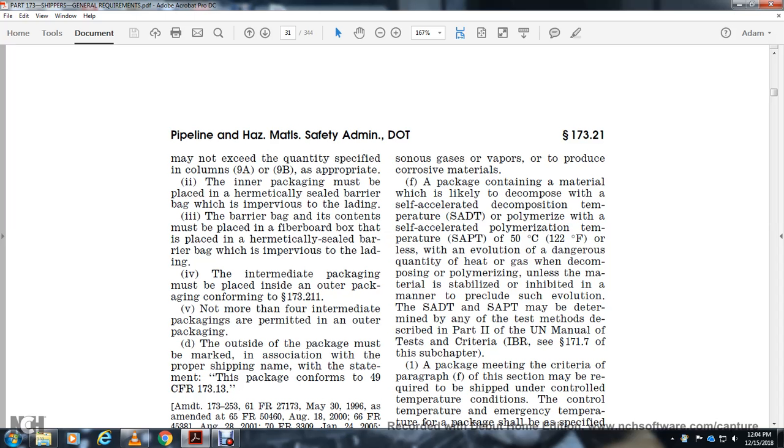polymerization temperature, or 50 degrees Celsius, 122 degrees Fahrenheit, with evolution of dangerous quantities of heat and gas when decomposing or polymerizing, unless the material is stabilized or inhibited. The self-accelerated decomposition temperature and self-accelerated polymerization temperature may be determined by any of the tests described in Part 2 of the UN Manual of Tests and Criteria.